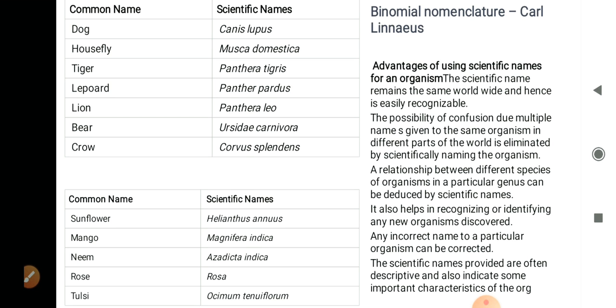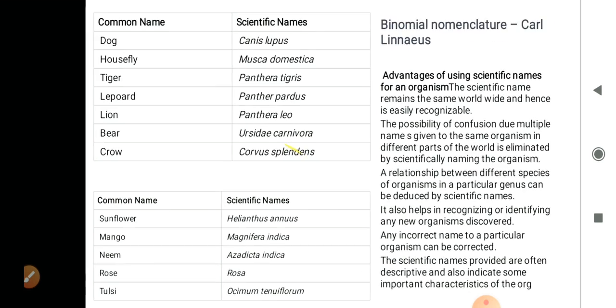A relationship between different species of organisms in a particular genus can be deduced by scientific names. It also helps in recognizing or identifying any new organism discovered. Any incorrect name given to a particular organism can be corrected. The scientific names provided are often descriptive and also indicate some important characteristics of the organism.